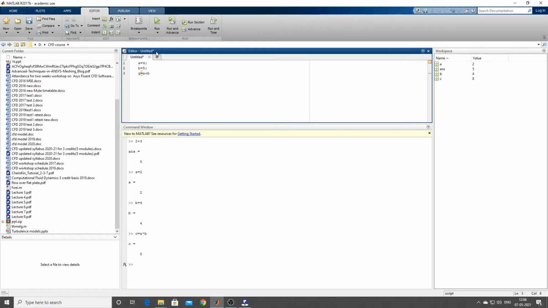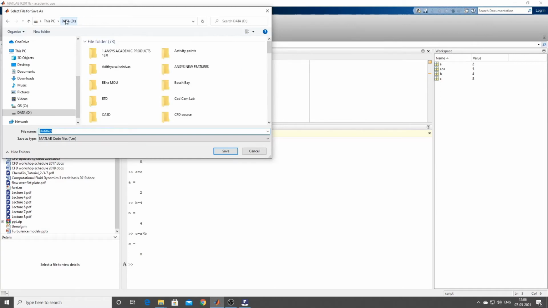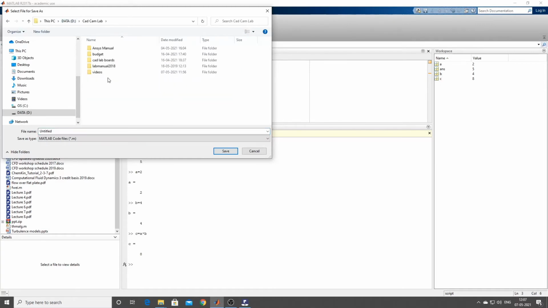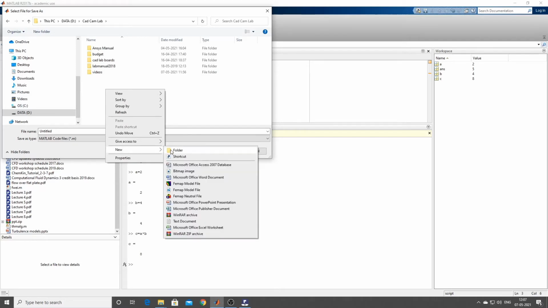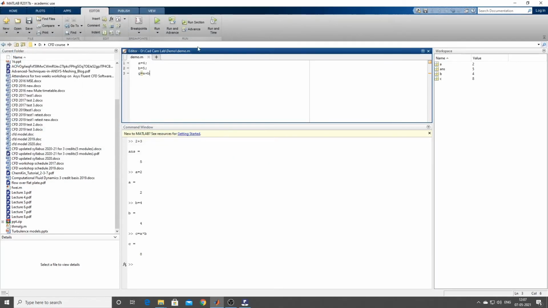Now I want this to run. So first I have to save this. Please save it somewhere here. I am saving it in the CAD/CAM lab. Here I will be saving it. New folder, say demo. So I will type demo. So save. So I've saved it. Now I can give run.